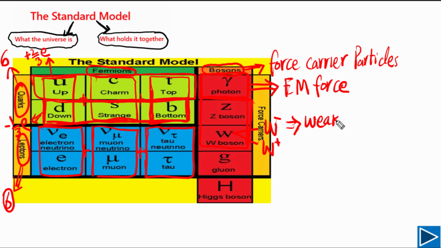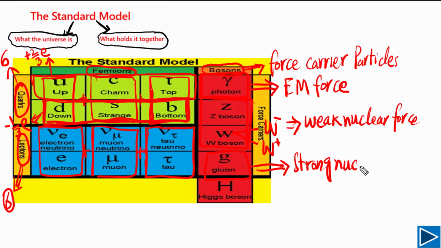We can simply write down here weak nuclear force. So the bosons responsible for weak nuclear force are Z boson, W plus and W minus. The next one, gluon. This boson is responsible for strong nuclear force. And the last one, in theory, we call it graviton.